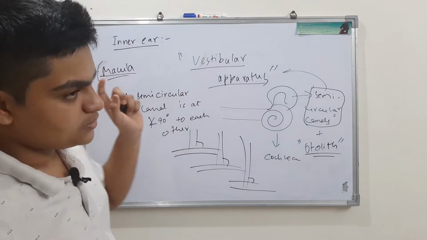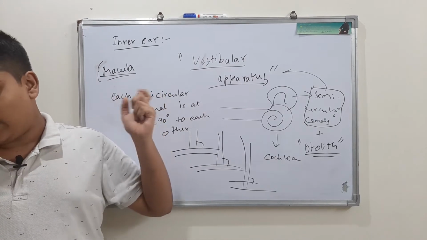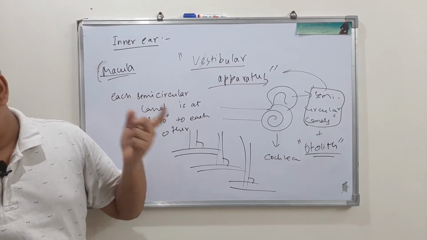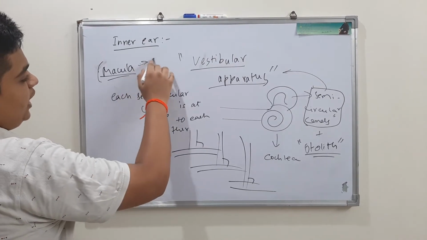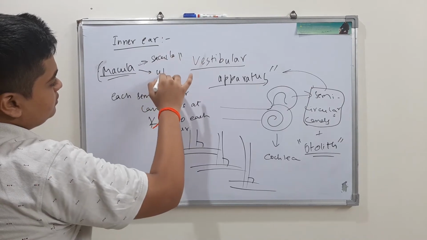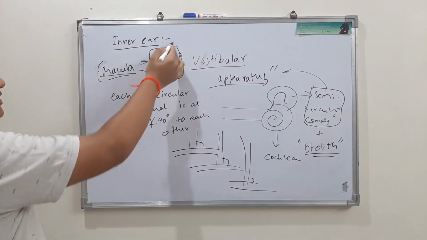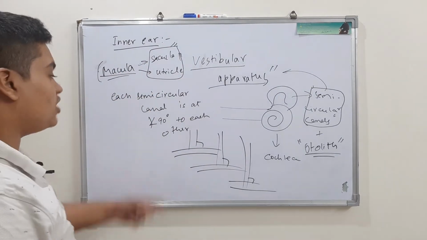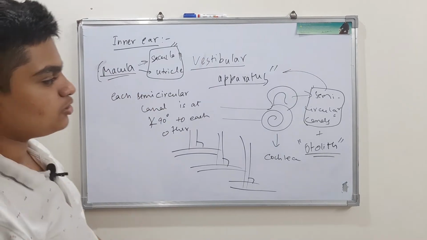The NCERT line is: macula is a sensory part of saccula and utricle. Without understanding these two, you would not understand macula. So first I will explain these two, then we will move on to macula.